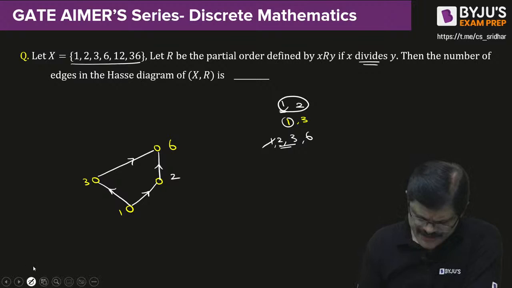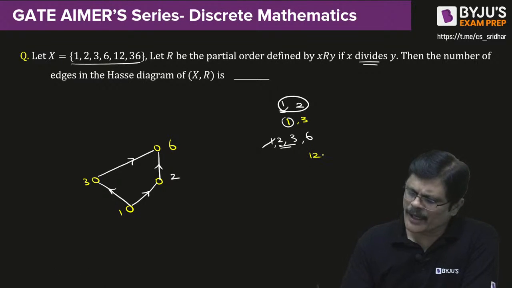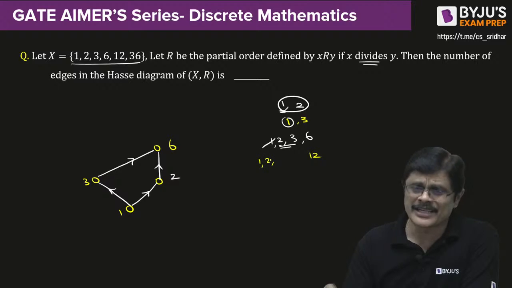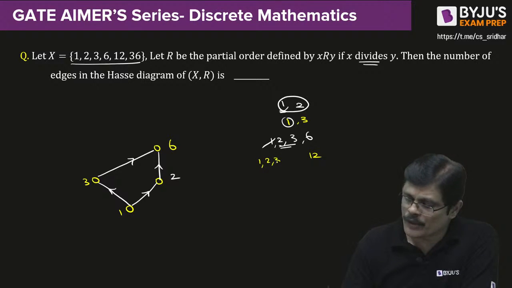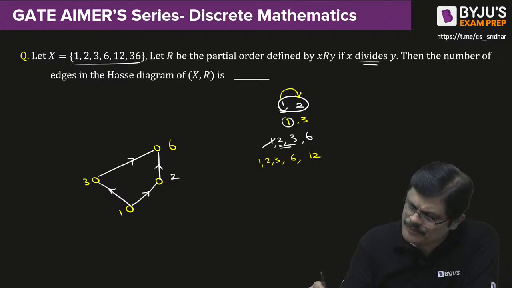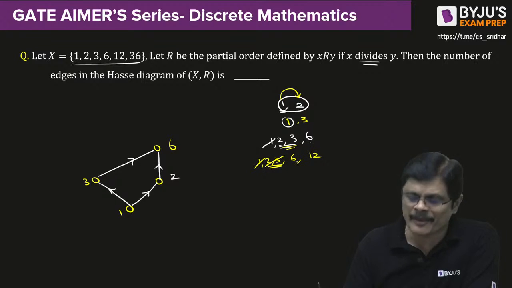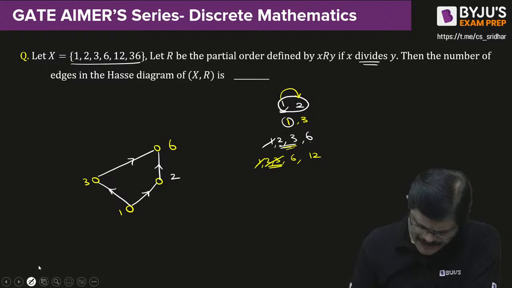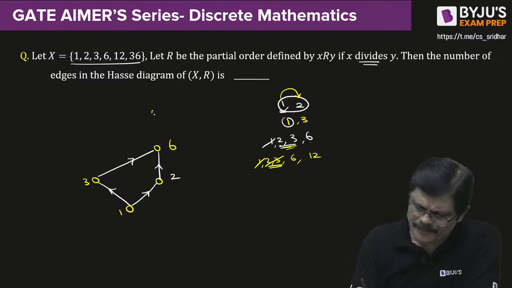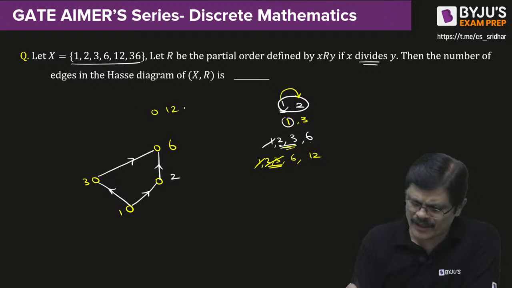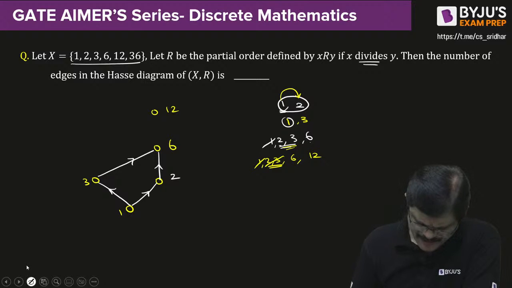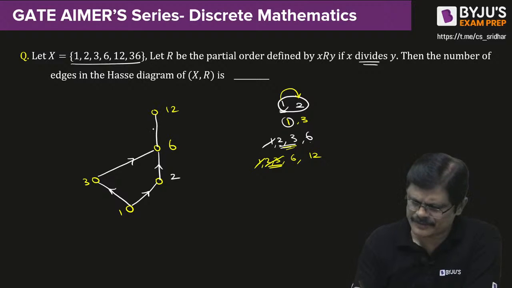The next one is 12. Who are related to 12, my dear friend? They are all the numbers which can divide 12. 1 related, 2 related, 3 related, and 6 related. You already saw 1 is covered by 2, so cancel it. You already saw 2, 3 are covered by 6, cancel them. 6 is not covered by anyone, so 12 covers 6. That is, you draw the circle of 12, and 12 covers 6, my dear friends.